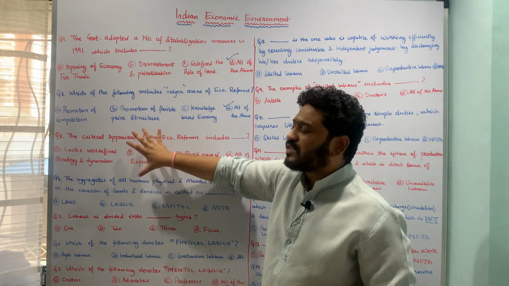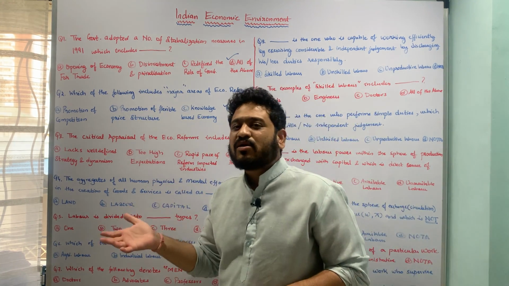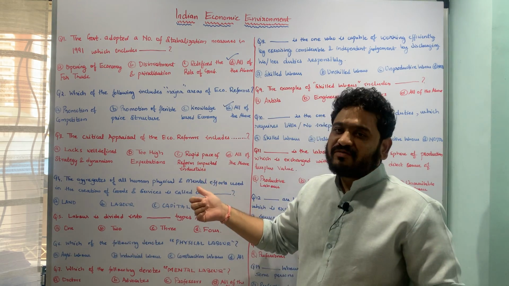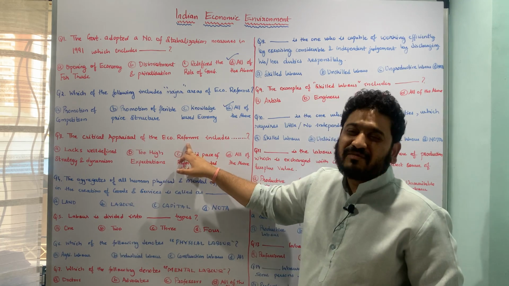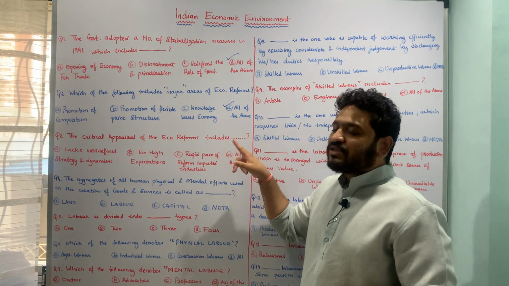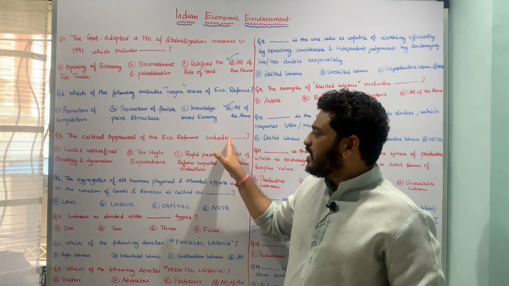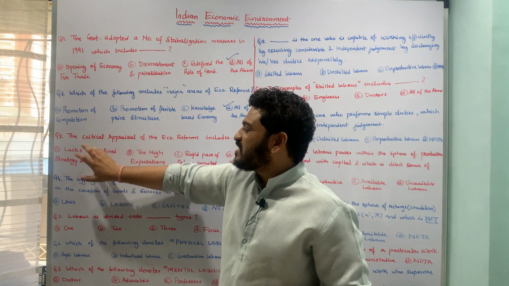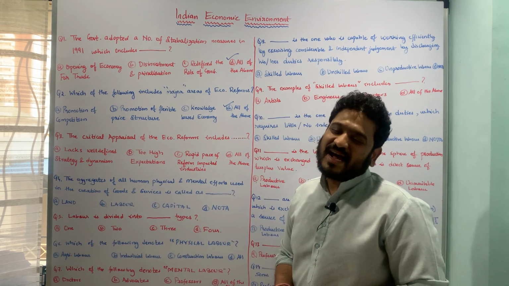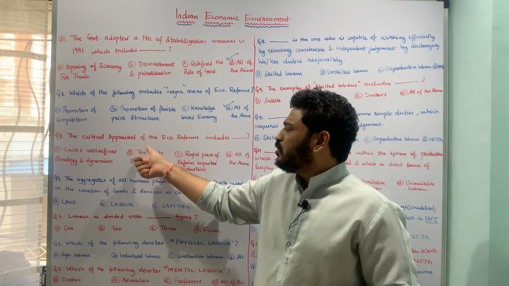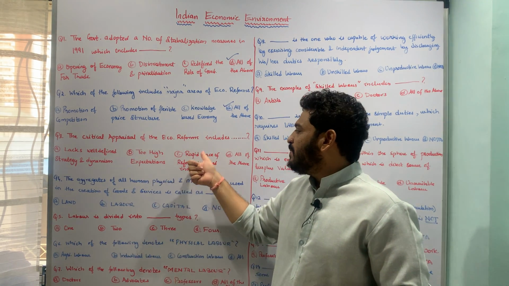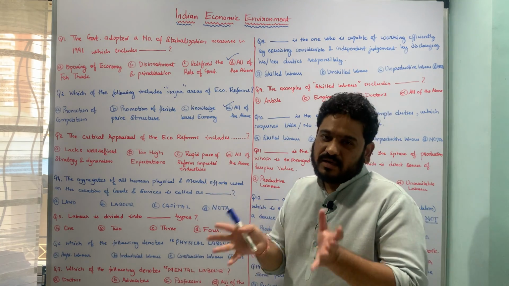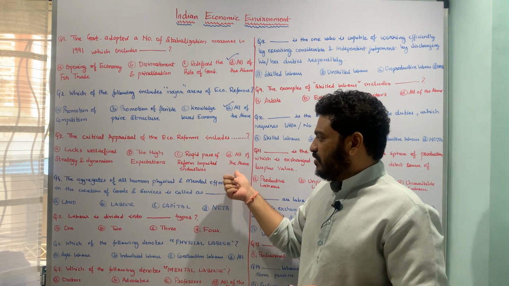Let us now move to the next question, which is looking at critical appraisal or limitations of the economic reforms, and the question goes like this: the critical appraisals of the economic reforms includes dash or includes what? And the underlying options are: it lacks well-defined strategy and dynamism, then too high expectations from the economic reforms, then we have rapid pace of the reform impacted certain industries per se, and all of the above.